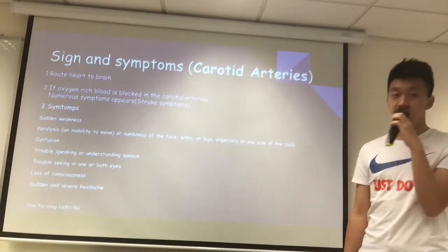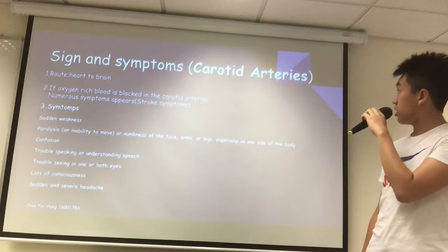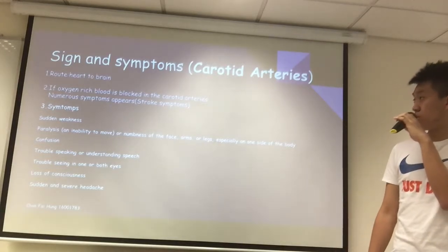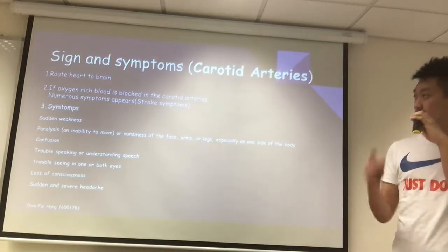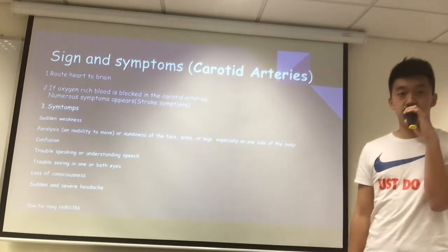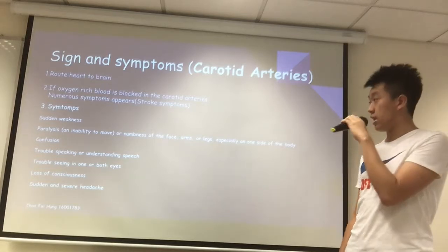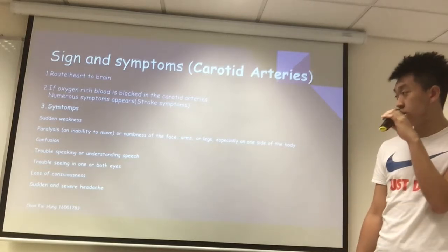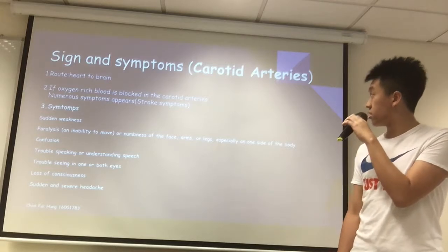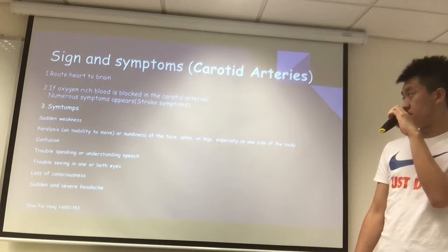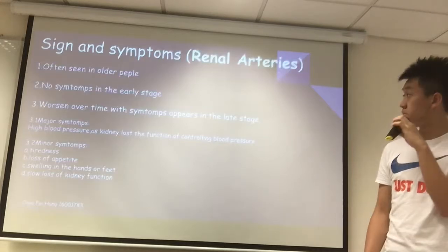Other symptoms for the coronary artery include shortness of breath. And the second affected artery is the carotid artery. So the route of the blood is from the heart to the brain. So when the brain does not receive enough oxygen-rich blood, it will cause numerous symptoms like sudden weakness, confusion, and loss of consciousness. These are symptoms that indicate the possibility of stroke.